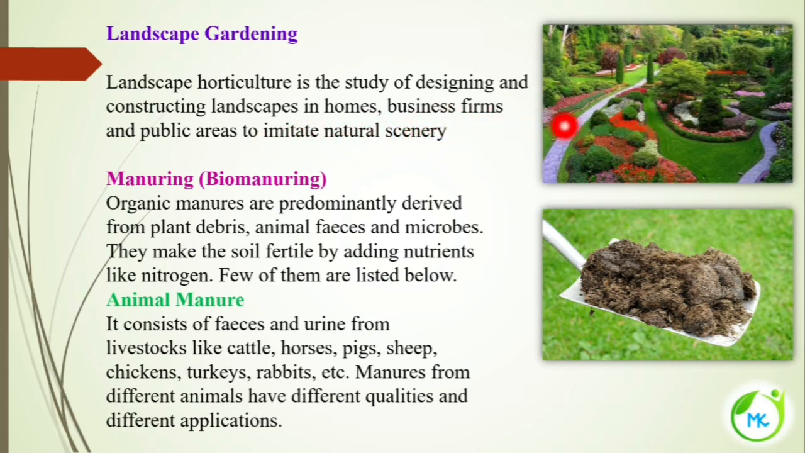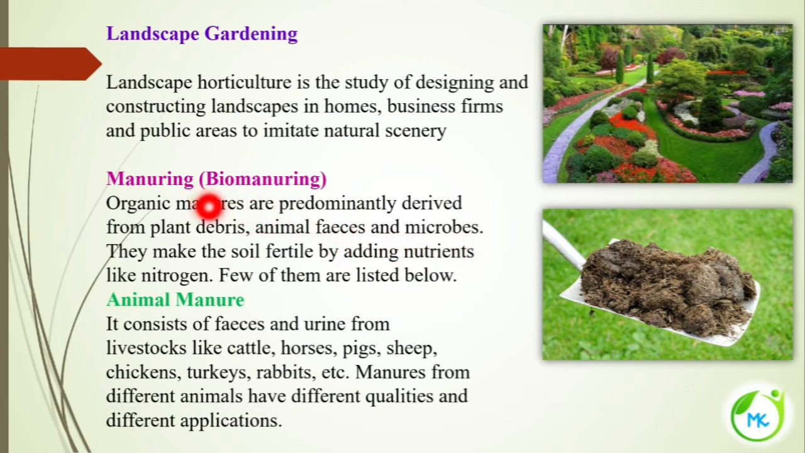And also they are using this landscape in certain homes, business firms and public areas to imitate the natural scenery. The next topic is manuring, and we are going to deal with bio-manuring. Organic manures are predominantly derived from plant debris, animal feces and microbes. So first, what is a manure?